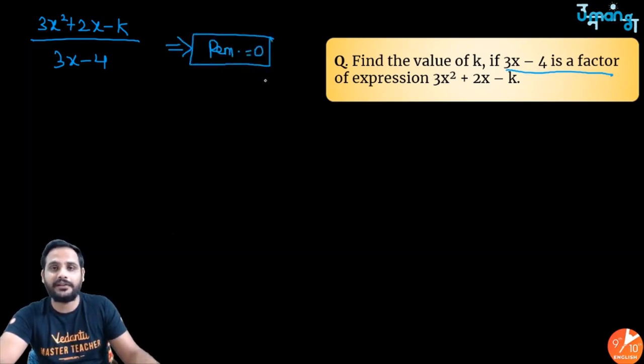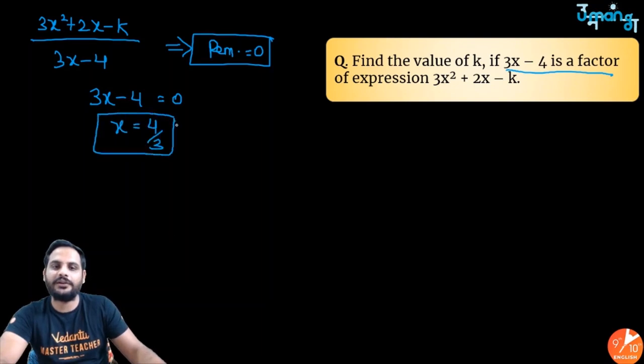And if remainder is equal to 0, I can easily find out, now I know remainder must be equal to 0. Let's use remainder theorem. So first step is 3x minus 4 equal to 0. You will get x is equal to 4 by 3. Put this value of x is equal to 4 by 3.